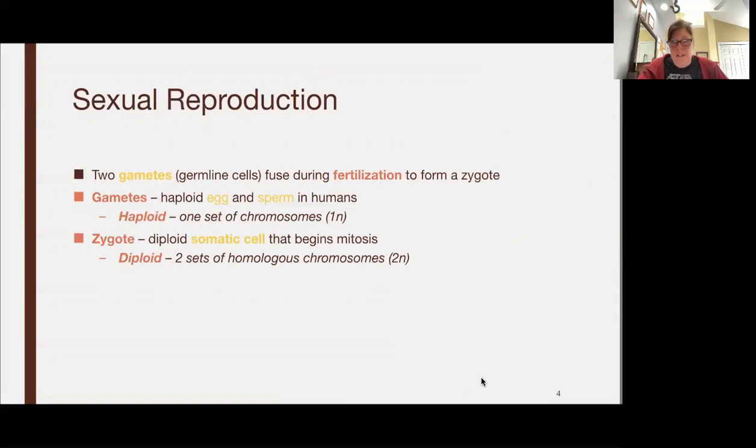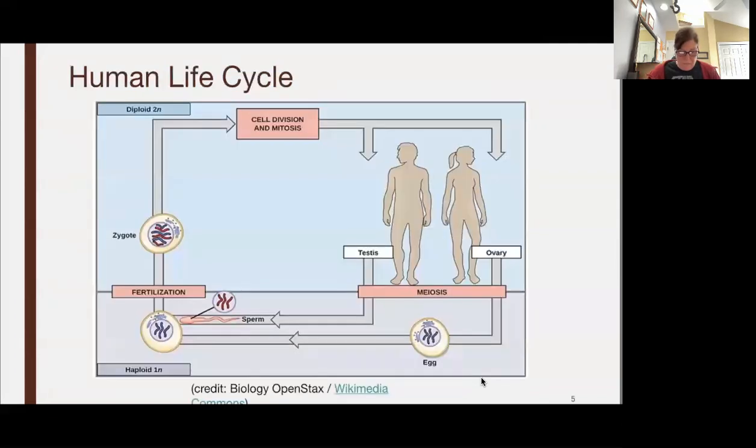Gametes are haploid. Zygotes are diploid. And so they are going to have two sets of homologous chromosomes, meaning they have one copy from mom, one from dad. Your somatic cells are body cells. They are all diploid. The only cells in your body that are haploid are your gametes. So if you are a woman, your eggs. If you are a man, your sperm.